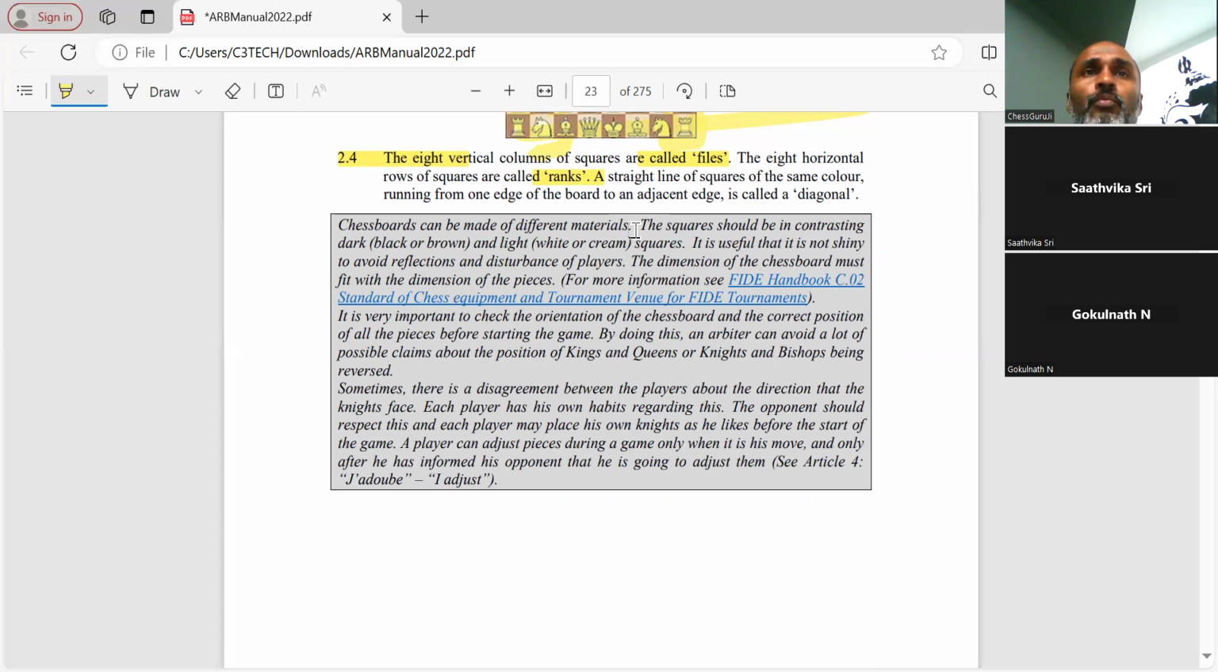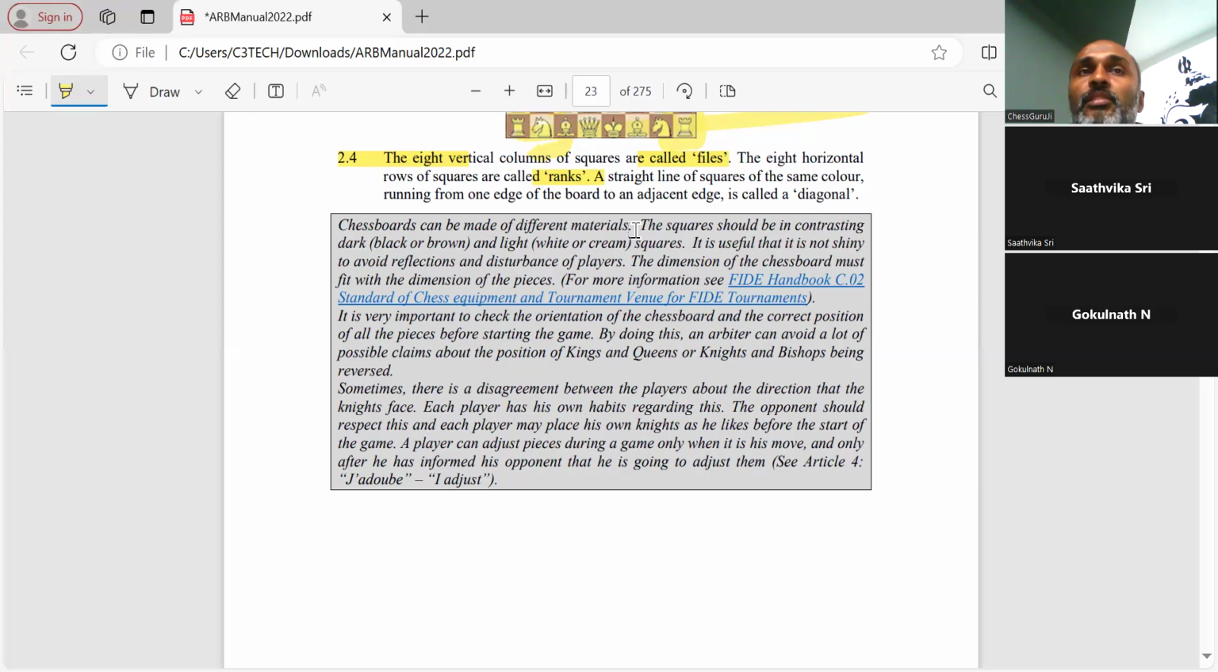The general thing we need to know is a player can adjust pieces during the game only when it is his move. This article has arisen because when two grandmasters are playing, one grandmaster might have just 10 seconds on his clock, and suddenly the opponent interferes, saying that he wants to adjust the pieces. So these articles have been developed based on case studies and suggestions. That's how this article is developed.